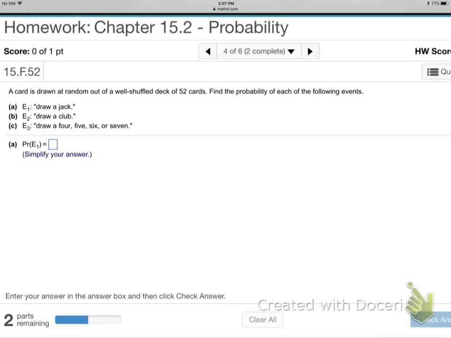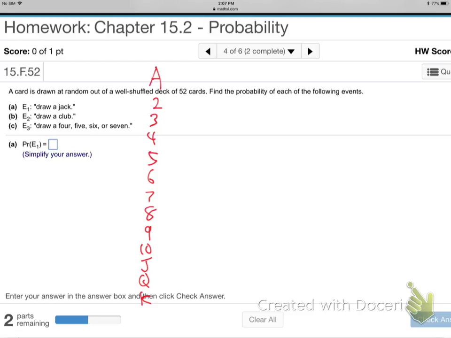Let me draw a deck of cards. So, let me see, what's best? I'll just go down 2, 3, 4, 5, 6, 7, 8, 9, 10, jack, queen, king.